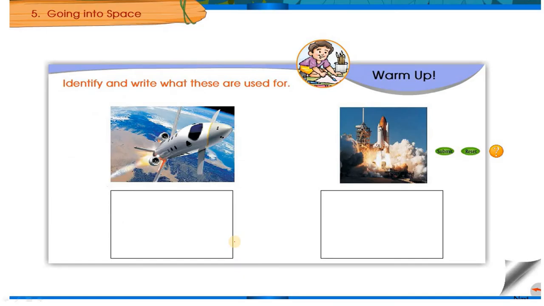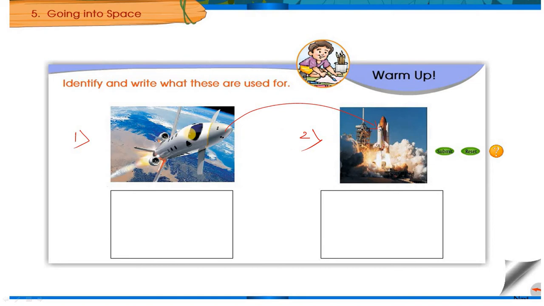So as you can see there, identify and write what these are used for. There are two pictures there, children. You can take the first one as 1 and this as 2. So this just looks like an aeroplane, right, or a jet. This is a special kind of aeroplane which is attached to the rocket, as you can see here.